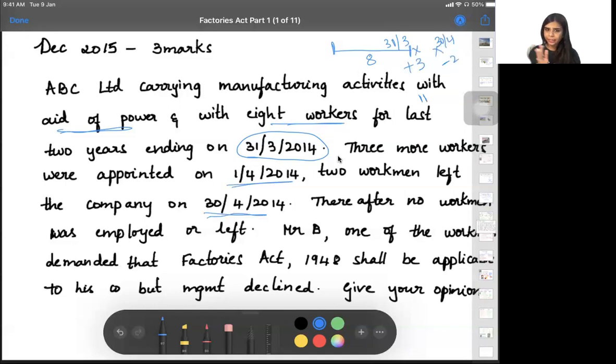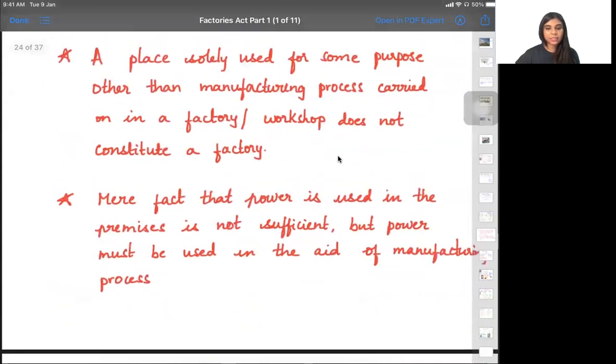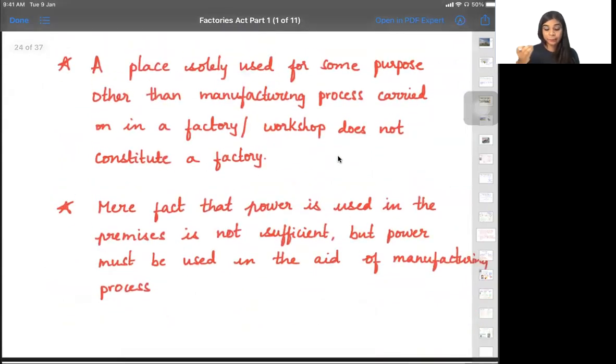Because any time, any day, even on one day, if more than 10 people are employed, Factories Act will be applicable. So here you can say from 1st April, there were how many? 11 people. So even if people leave later, it does not matter. On one day at least, we had more than 10 people working. So Factories Act will be applicable. Clear? Yes, ma'am. So these are some key points that you can remember.